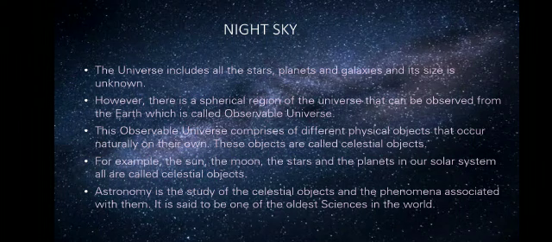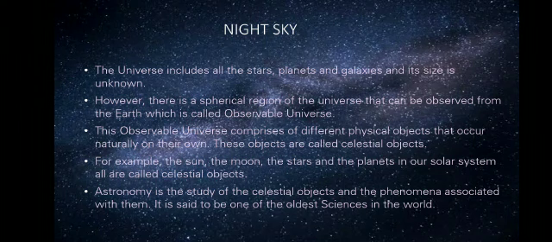So, the universe includes all the stars, planets, and galaxies, and its size is unknown. However, there is a spherical region of the universe that can be observed from the Earth, which is called the observable universe. This observable universe comprises different physical objects that occur naturally on their own.